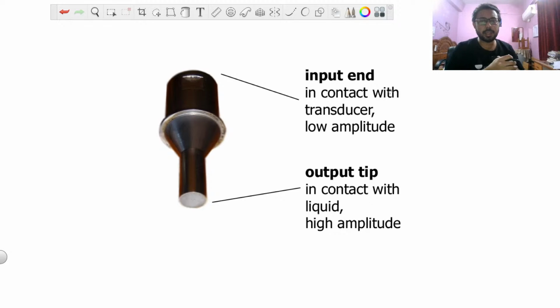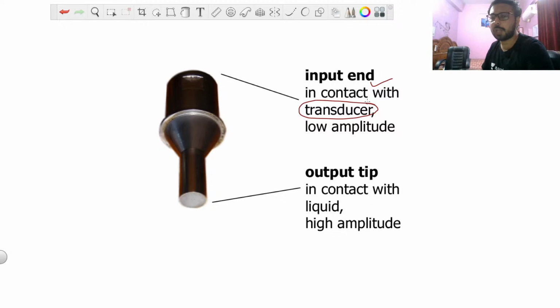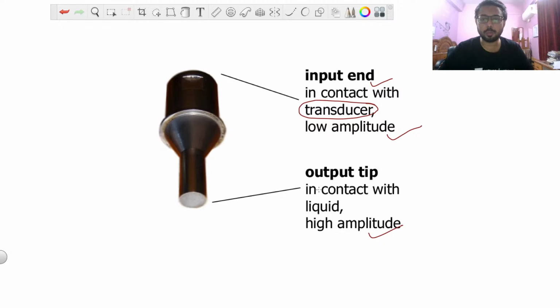So why did I select this image? Because here you can see the input end. At the input you are connecting this with the transducer. There are two types of transducer: magnetostrictive transducer and piezoelectric transducer in ultrasonic machining. The input end is connected to this transducer and we are getting low amplitude there, but this horn converts that low amplitude into high amplitude, and its output tip is in contact with the liquid or the slurry, and that slurry causes brittle fracture, and due to that ultrasonic machining happens. So this is mainly what the horn does and how the horn looks.